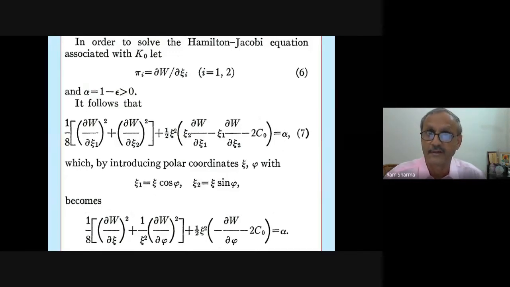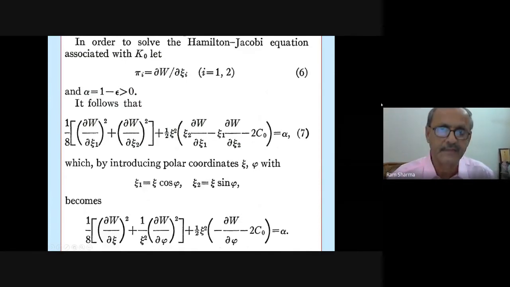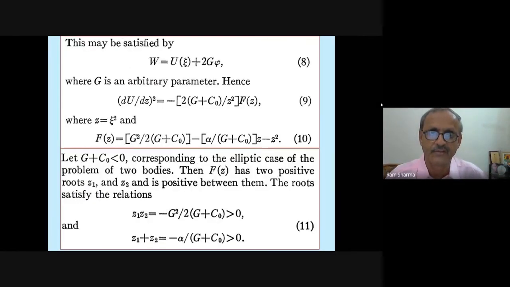Now the Hamilton-Jacobi equation has come, associated with K0. This is a standard technique to solve the Hamilton-Jacobi equation. He has written it in this form, and now you have to separate it. Separability is required. Introducing polar coordinates: x is equal to r cos theta and y is equal to r sin theta, like that, phi, and then your xi has come. So he converted your Cartesian coordinates to polar coordinates, and then this may be satisfied by, now this is a generating function.